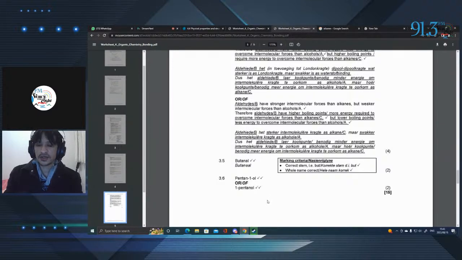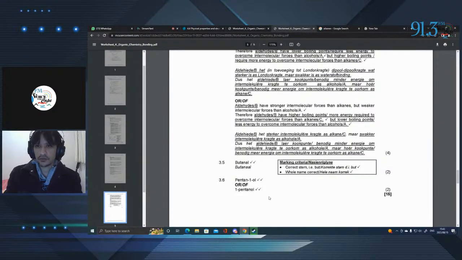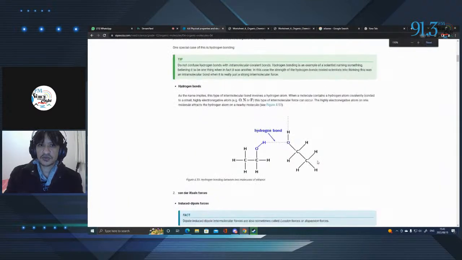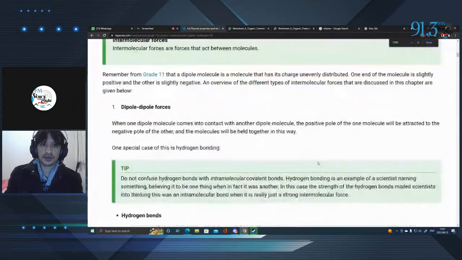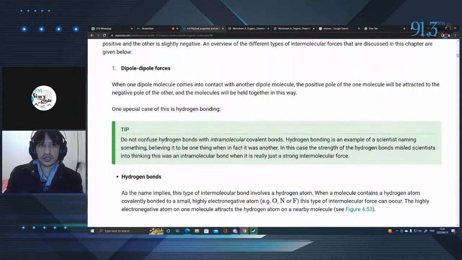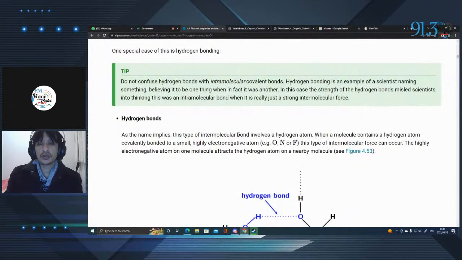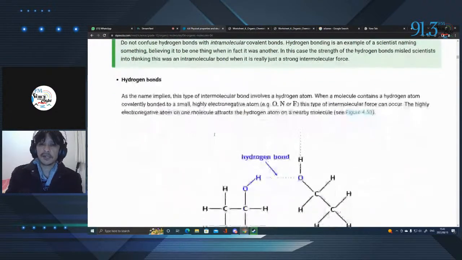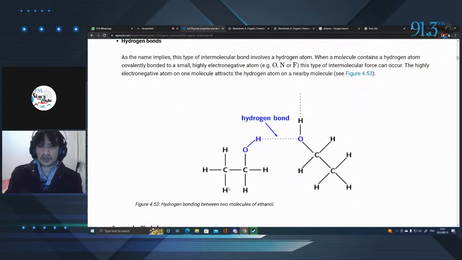Okay, so it's as simple as this. You just got to remember, for this section, the most important thing would be to understand these pieces of information here. So if we go down, once again, I'll zoom in. The most important things to understand is that you have dipole-dipole forces, and they consist of hydrogen bonds. What are dipole-dipole forces? Well, a dipole just means dual polarity. So for example, in this alcohol over here, which is ethanol, we have, guess what? A negative polarity over here and a positive one over here on the hydrogen on this hydroxyl group.